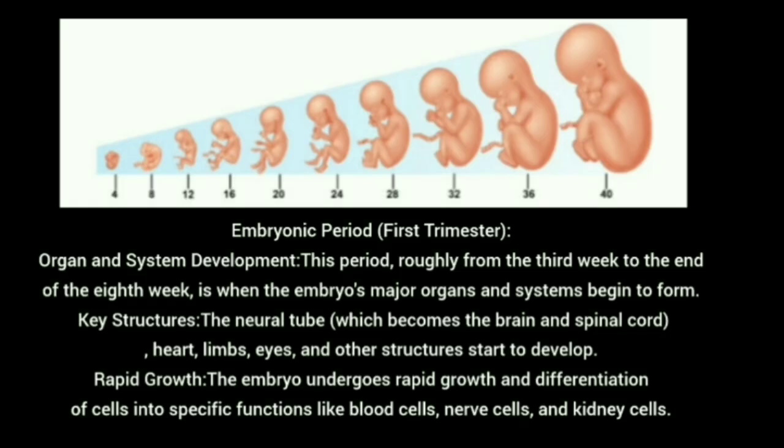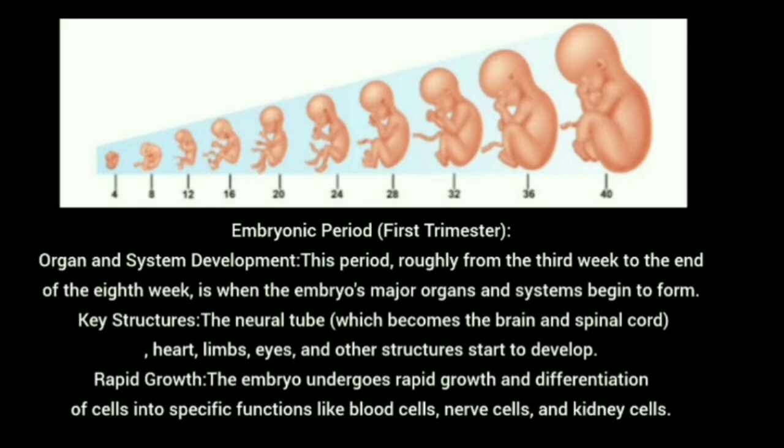In the first trimester, organ and system development. This period is roughly from the third week to the end of the 8th week, when the embryo's major organs and systems begin to form. Key structures like the neural tube, which becomes the brain and spinal cord, heart, limbs, eyes, and other major structures are developed in this period.